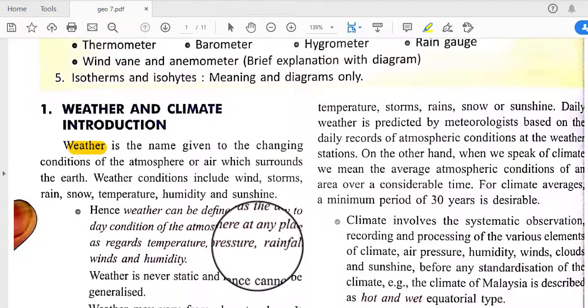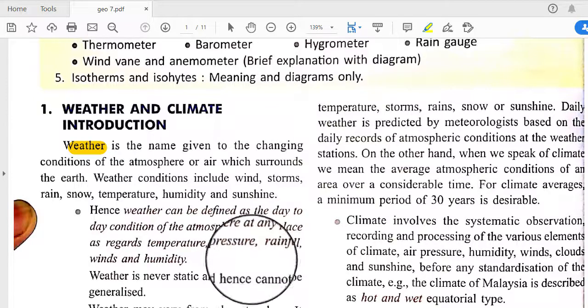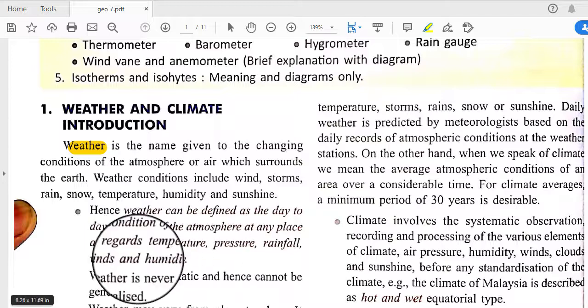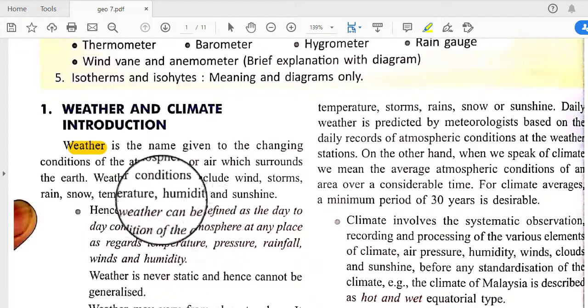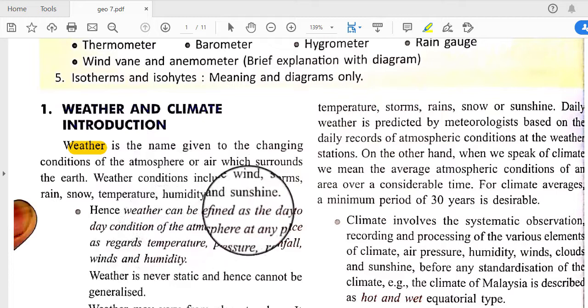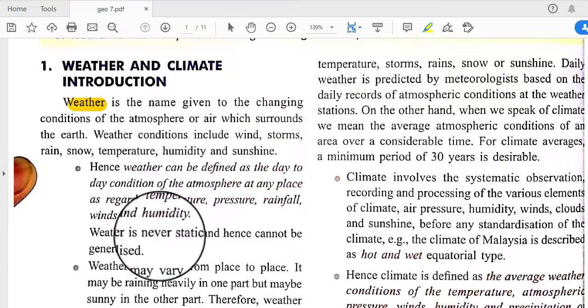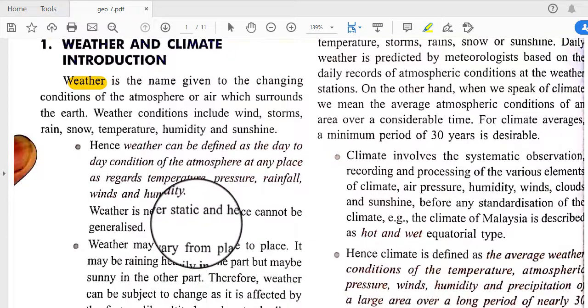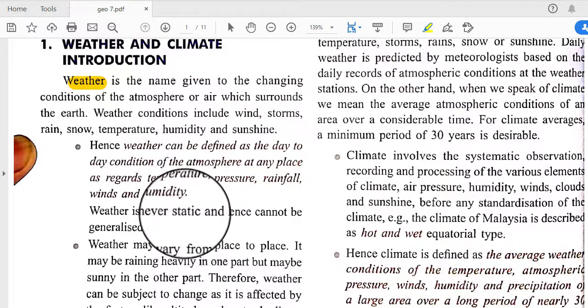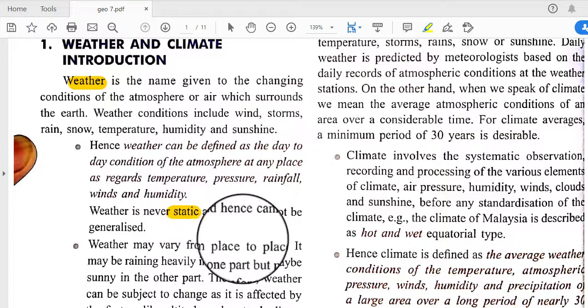Hence, weather can be defined as the day-to-day condition of the atmosphere at any place as regards temperature, pressure, rainfall, winds and humidity. So weather is a day-to-day phenomenon. Weather may change from one day to another, or within a day it may change with time. Weather is never static, it is not fixed, and hence cannot be generalized.